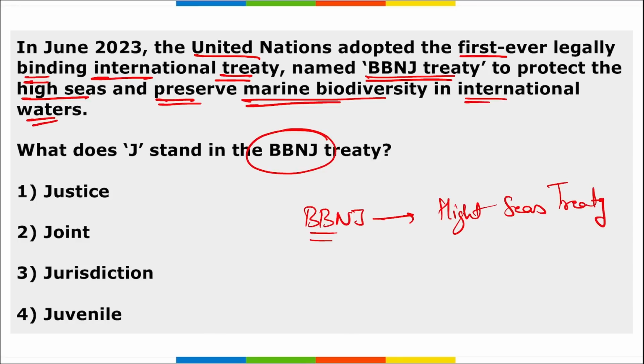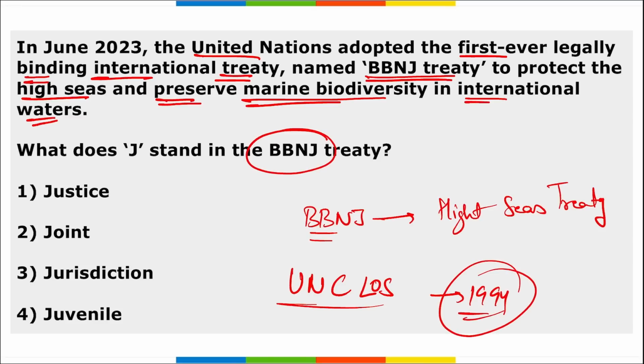BBNJ stands for Biodiversity Beyond National Jurisdiction Treaty, right? This is also known as the High Seas Treaty, and it is to protect the high seas and preserve marine biodiversity in international waters. This is an agreement under the United Nations Convention on the Law of the Sea, UNCLOS, correct? That came into force in 1994.